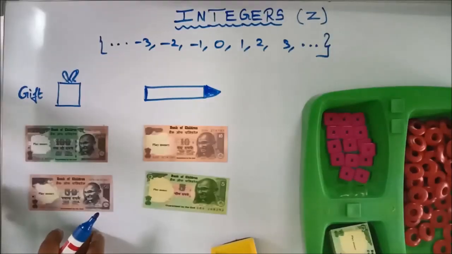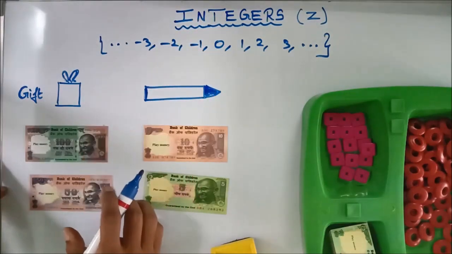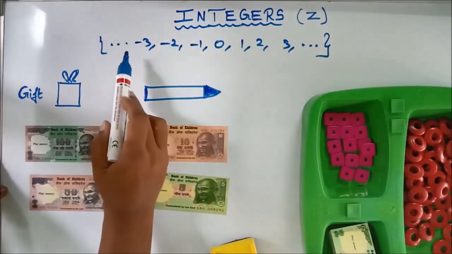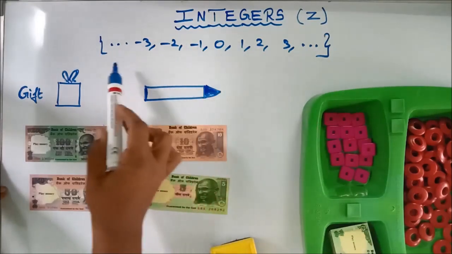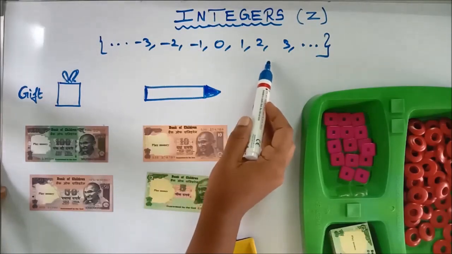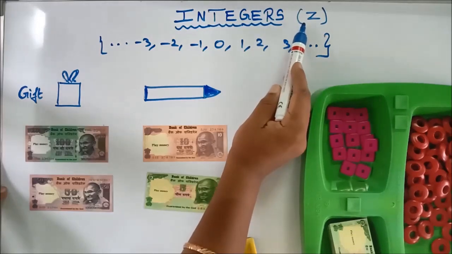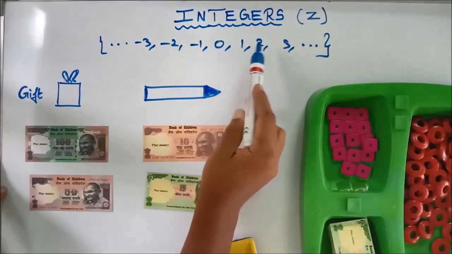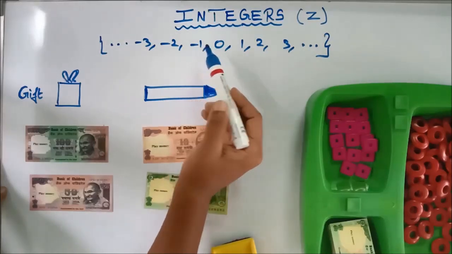Hey children, in today's class, we are going to do the activity for the addition and subtraction concept of integers. Okay, you know what is meant by integers? Negative numbers, 0, positive numbers. We are calling these integers. What is the symbol for an integer? Z. You know the numbers 0, 1, 2, 3 very well. But why do we get the negative numbers? Let us see the activity.